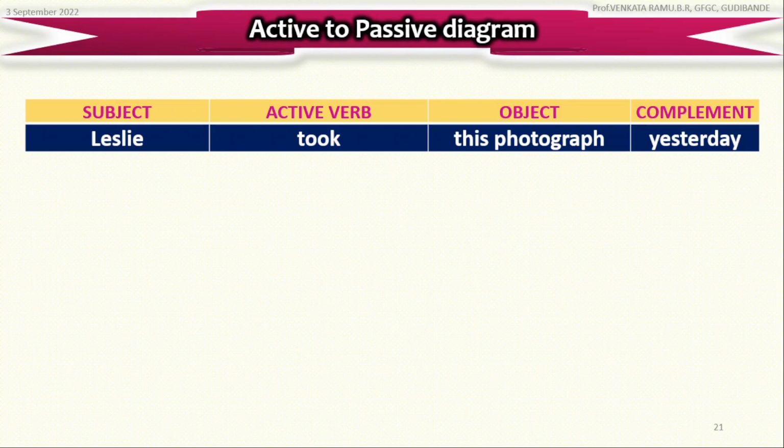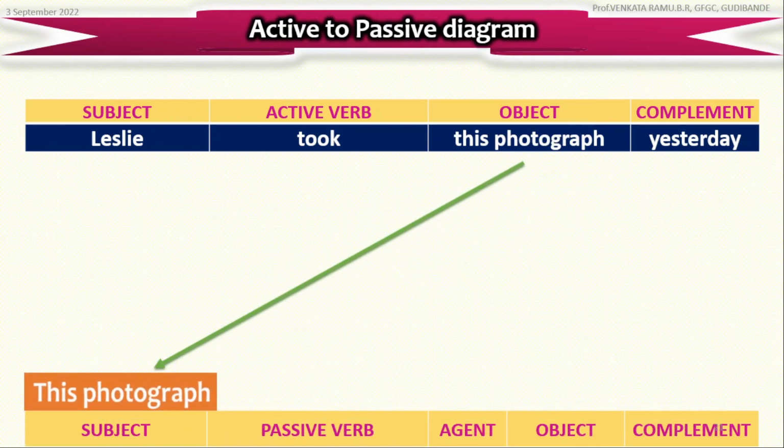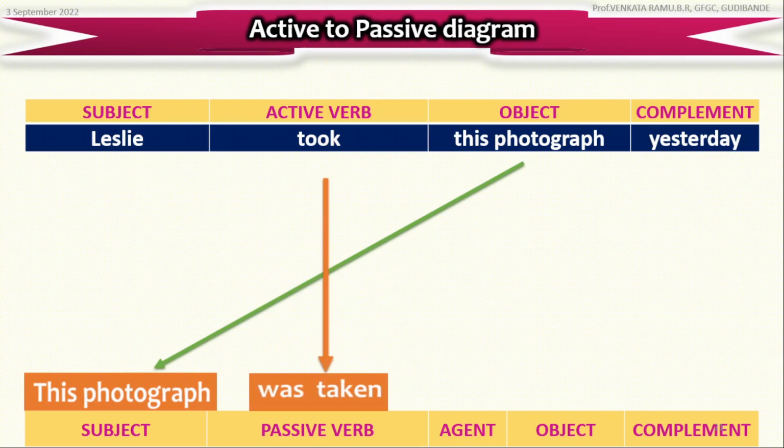Well, how can we transform this sentence into a passive sentence? To transform this active voice into passive, just look at this. We see here, this photograph, the object, becomes the subject of the passive voice. The verb took is changed to was taken.